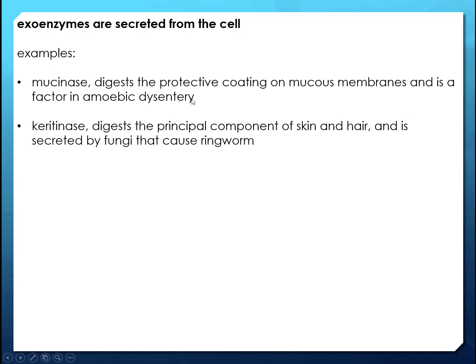That's also why amoebic dysentery is just such nasty diarrhea, because it's actually destroying the mucus of your intestines. So you're kind of leaking from within and dissolving. Yeah, it gets gross. All right, here's another one, keratinase. It breaks down keratin, a protein in skin and hair, and it's secreted by the fungus that causes ringworm. So that's part of how that guy not only establishes himself, but also causes us a lot of problems.